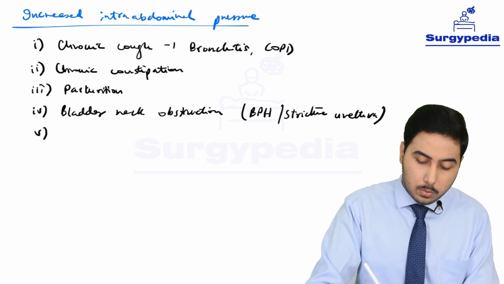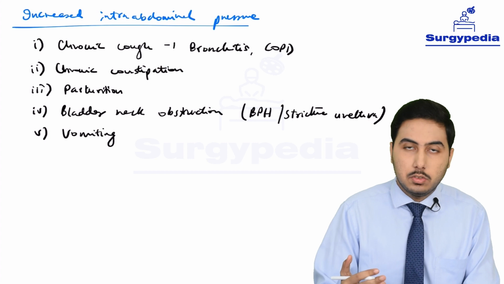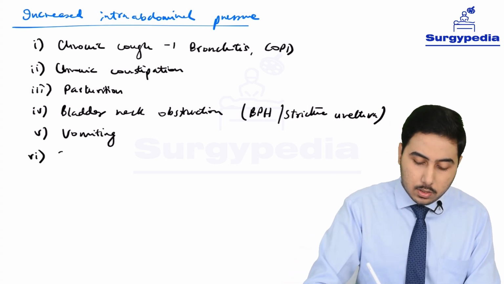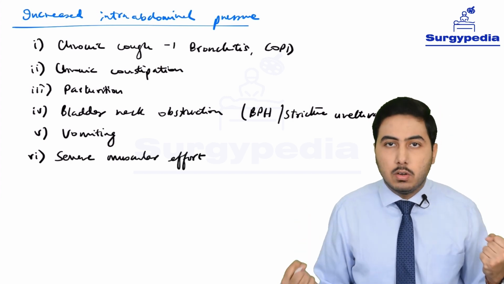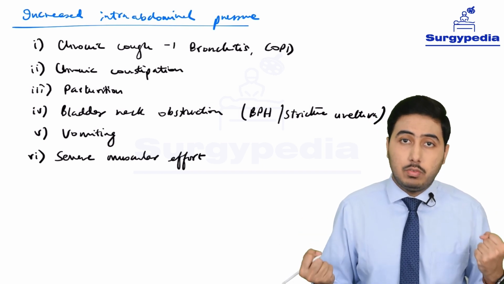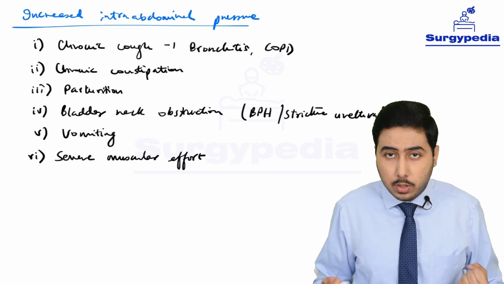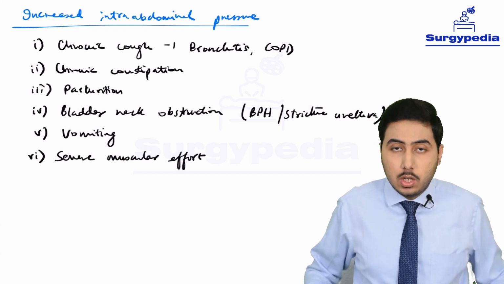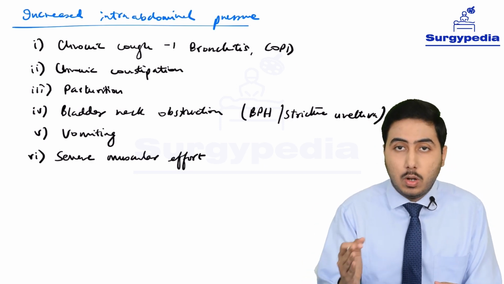Next, it can be due to vomiting. Vomiting also increases the intra-abdominal pressure, with contents coming out through the mouth. Next is severe muscular effort. Suppose you are lifting something heavy chronically, say a 10 kg or 15 kg barbell every day. If you do that, you are actually increasing the intra-abdominal pressure.